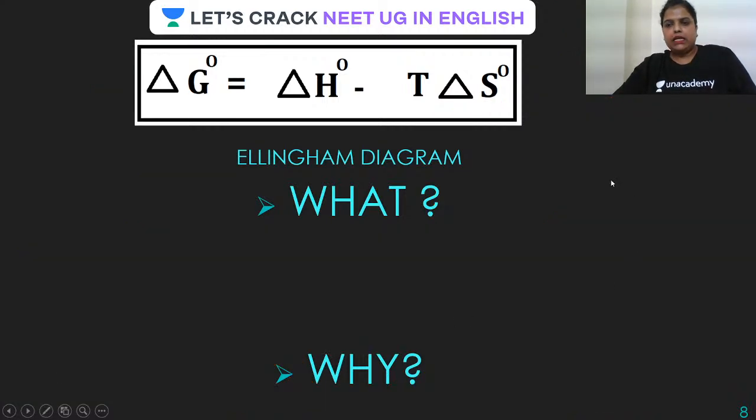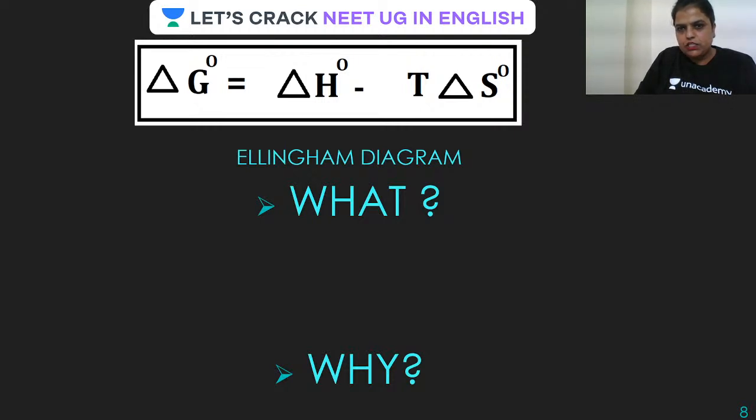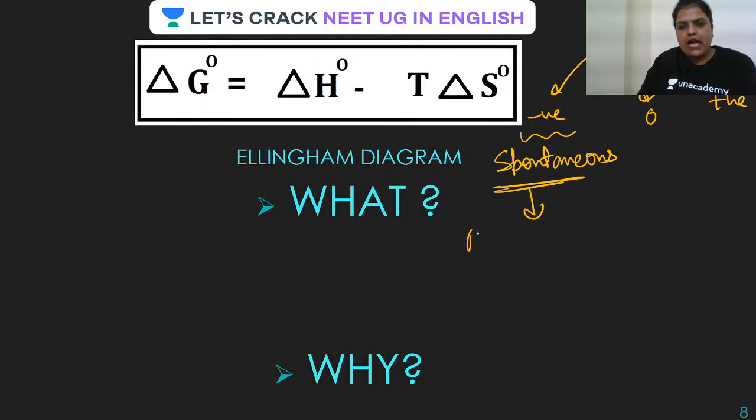Now let us see this, guys. See, delta G naught. There are three possible values. It can be negative, it can be zero, it can be positive. What is the meaning of that, guys? If it is negative, the reaction will be spontaneous, meaning the reaction will occur on its own.